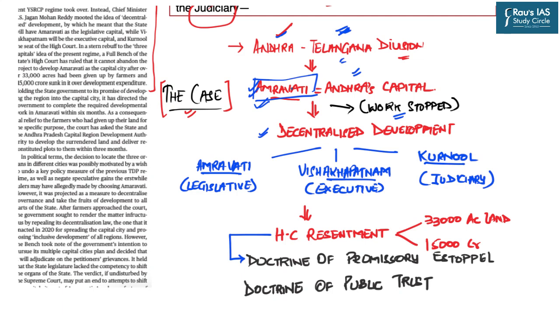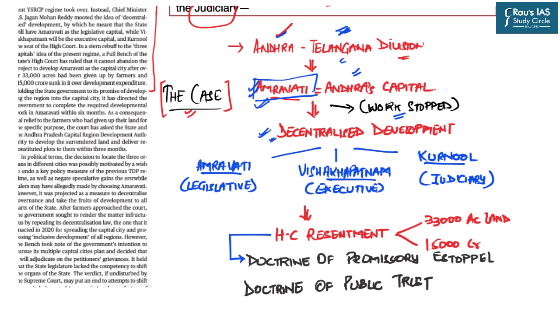For example, in India, we have Delhi, and Delhi is the seat of the judiciary also, because the Supreme Court is in Delhi, and Delhi is the seat of India's Parliament also. So that means Delhi serves as the capital of the judiciary, legislature as well as executive, and this is one of the major reasons for the overcrowding of Delhi also. So learning from this, the government of Andhra Pradesh thought, why not go for decentralized development.